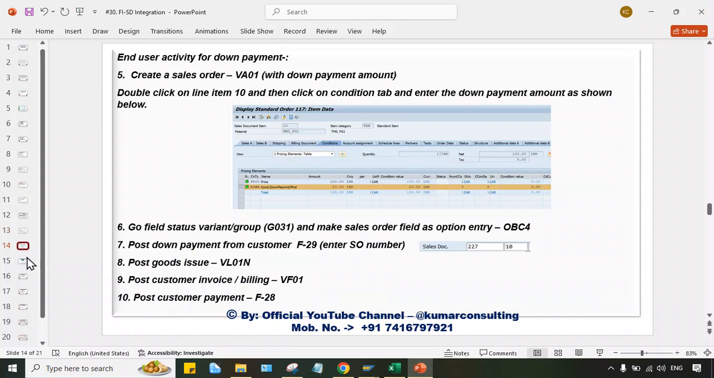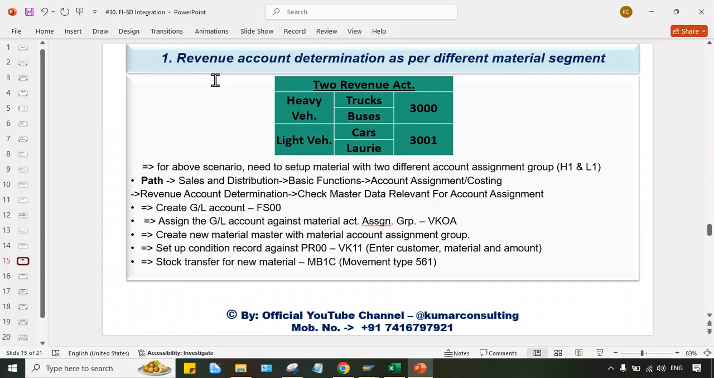This one is already explained. Down payment is also explained. Now, revenue account determination as per different material segment. So now look at here. For the above scenario, we need to set up material with two different account assignment.